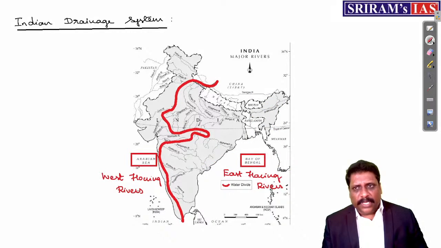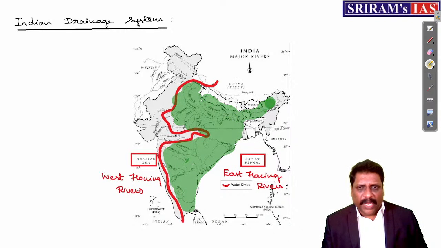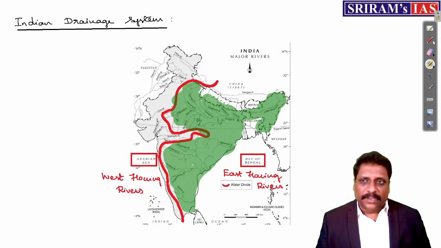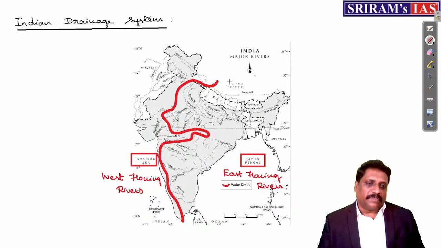Right. So what are east flowing rivers and west flowing rivers? We have an idea. And which river system occupies a larger area, if you ask me? Which river system has a larger drainage basin? Undoubtedly, it is east flowing rivers. East flowing rivers are very popular, very major rivers. Am I right? You name it, normally the most popular names you take, that will be an east flowing river. But what is very interesting, if I start counting the number of rivers, my dear friends, west flowing rivers are more in numbers.